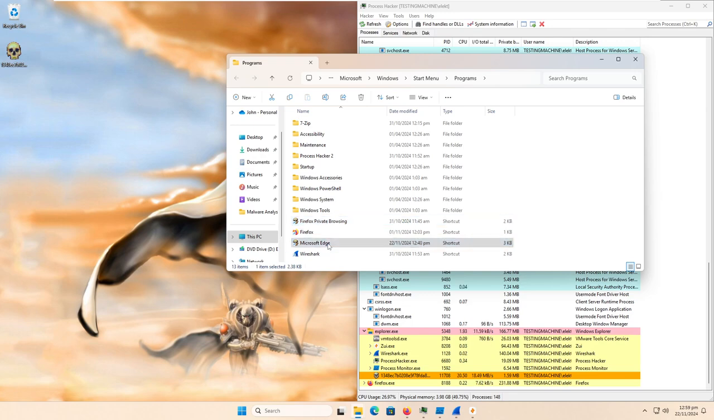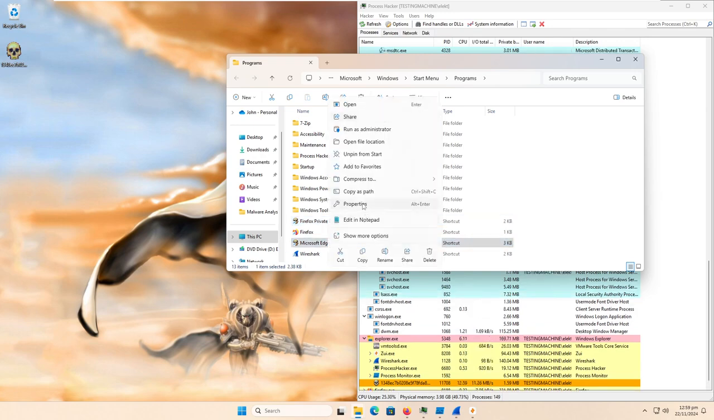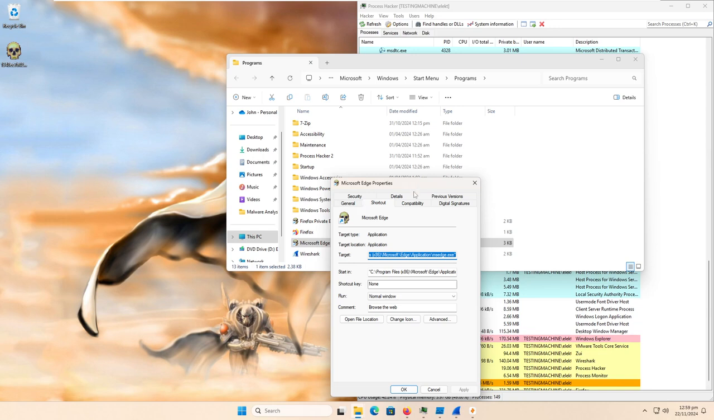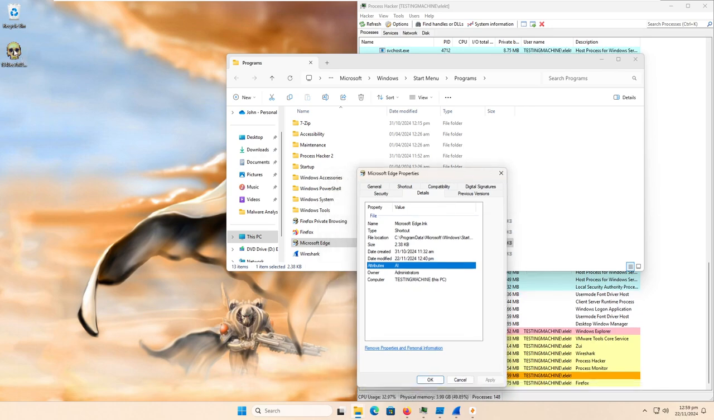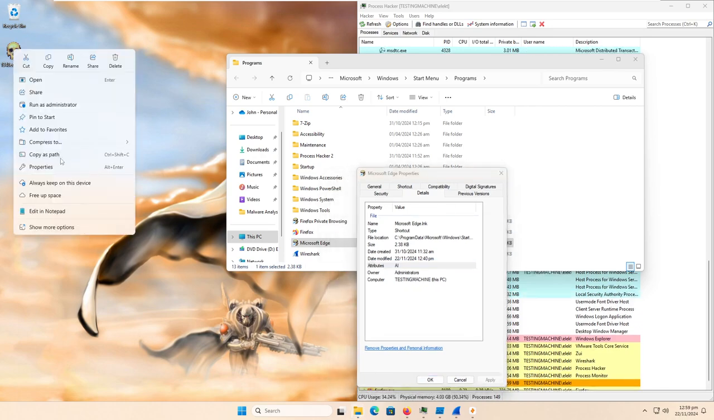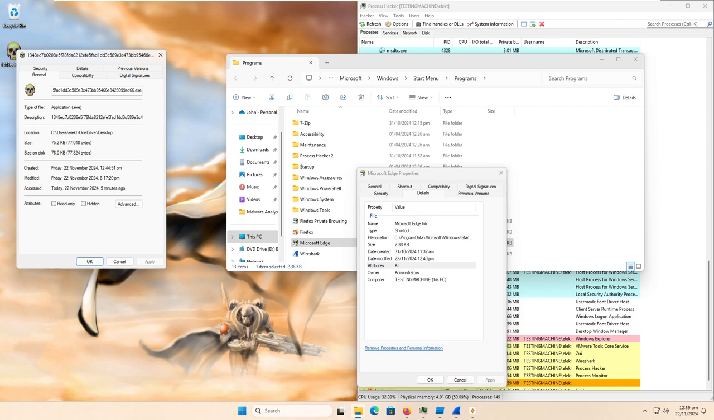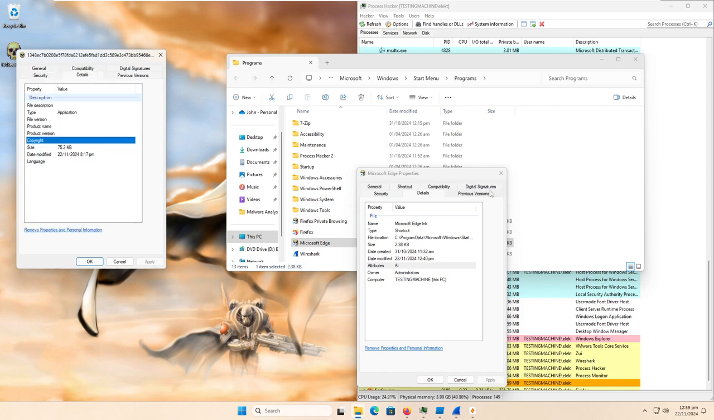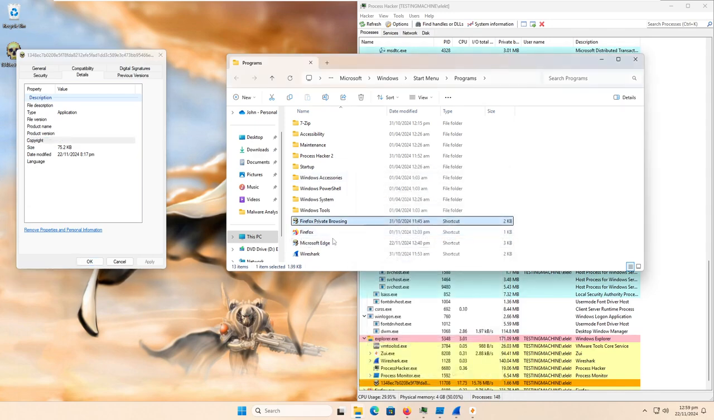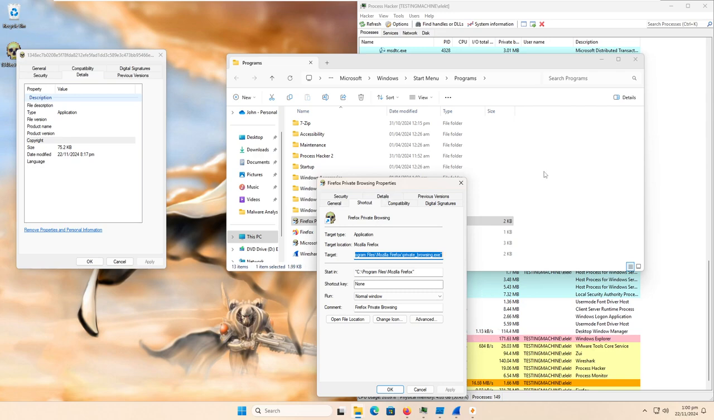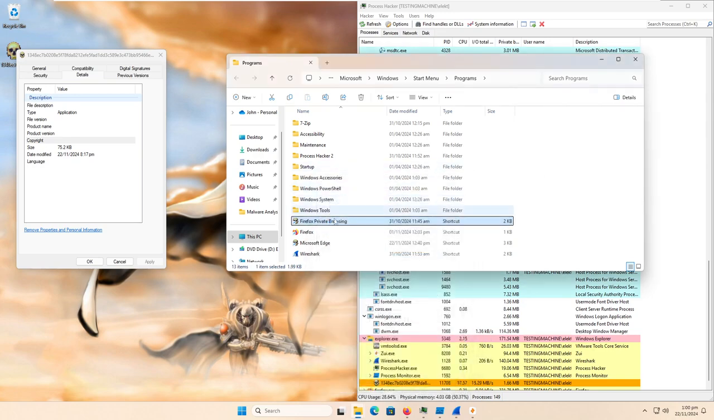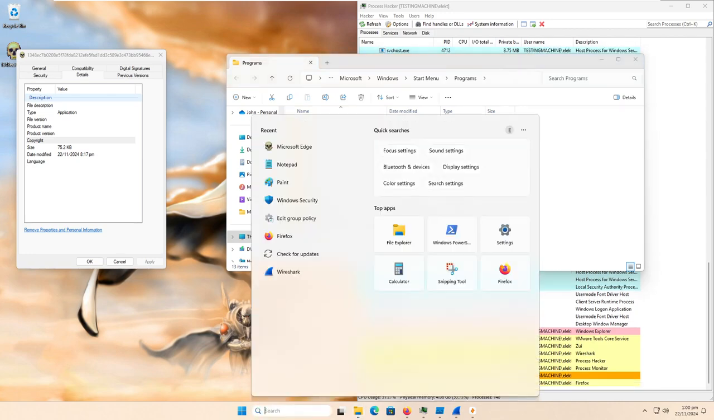So what if we take a look at the properties for Microsoft Edge? If we go to details, it says it's 2.38 kilobytes. So let's look at the properties for the original malware. It says 76. Okay. What if we try Firefox private browsing then? Let's go to the properties for this. Oh, you know what? These are just shortcuts. Right. I need to find the original file.